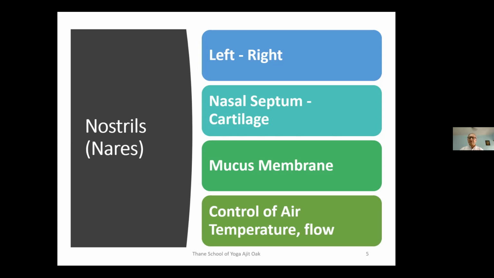I'm talking about normal respiration. In normal respiration, the airflow is regulated by the nasal cavities. It is one of the important functions of the nostrils, because otherwise, if the air flows inside with a lot of pressure, structural damage will take place. So there is protection for the structures inside the body. That is one of the important mechanisms we need to remember about the nostrils or nasal cavities.